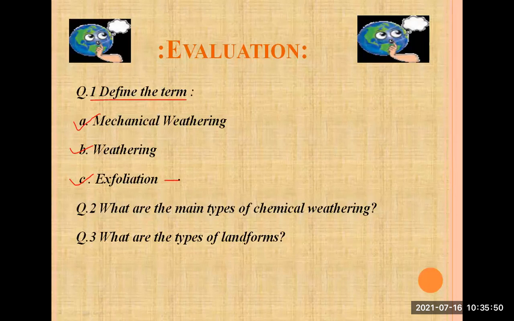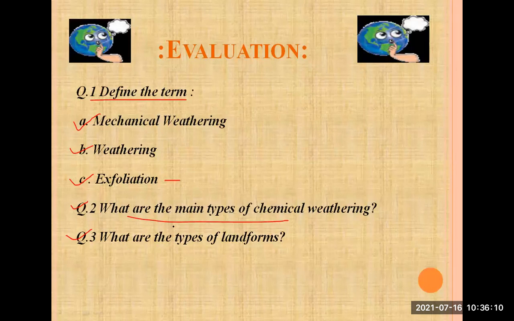For exfoliation, we learned about the onion layers, the outer layers and the inner layers. Last, question number 3: what are the types of landforms?